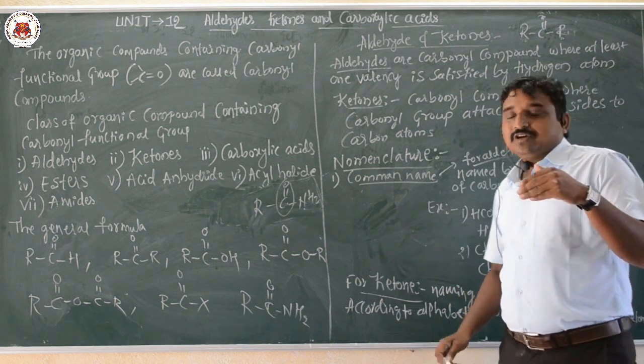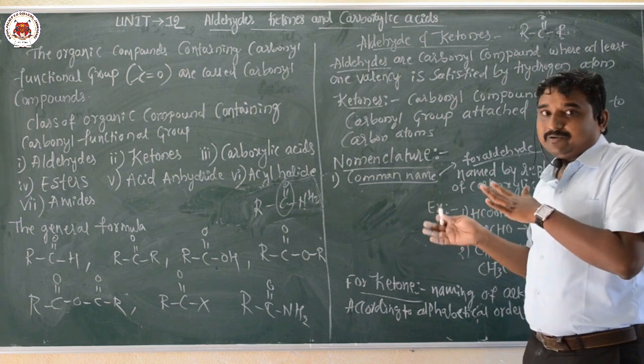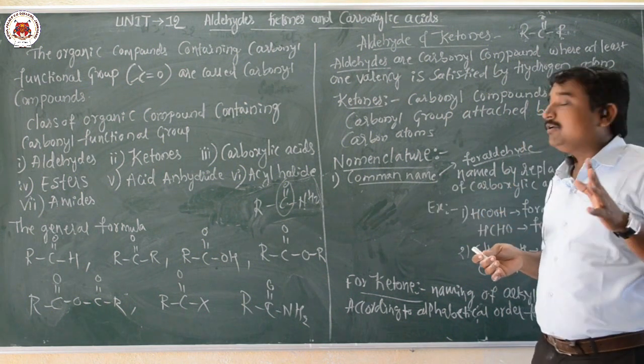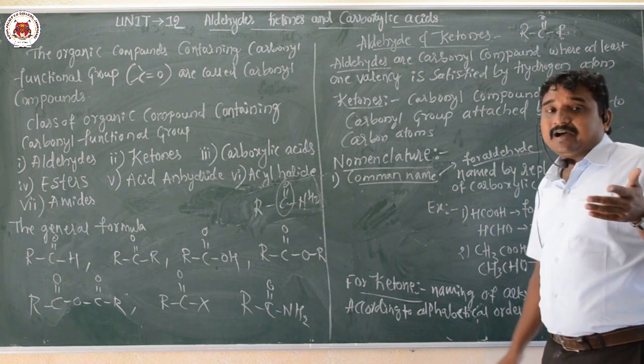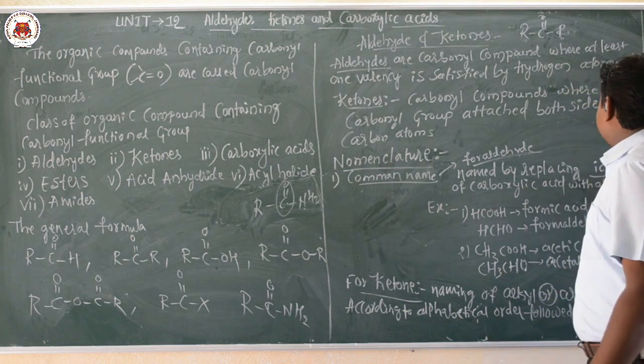After this example you will come to know what the rules and conditions are for the naming of aldehydes by common name. Aldehydes are named by replacing the ic acid of the carboxylic acid with aldehyde.